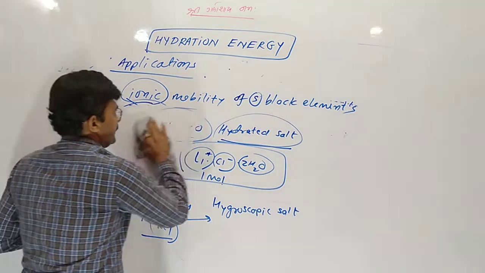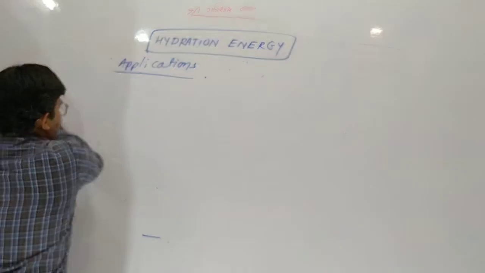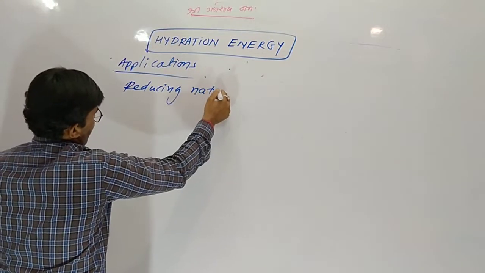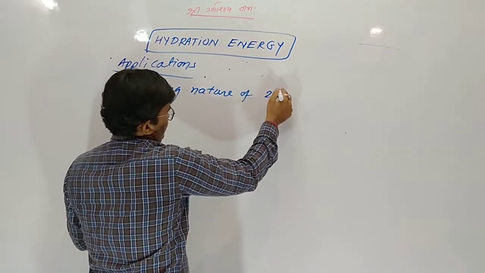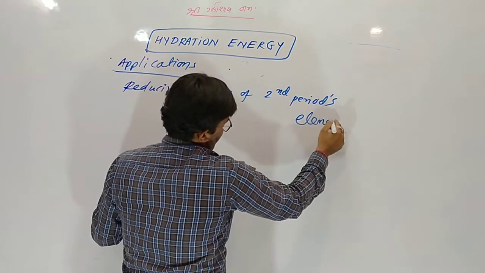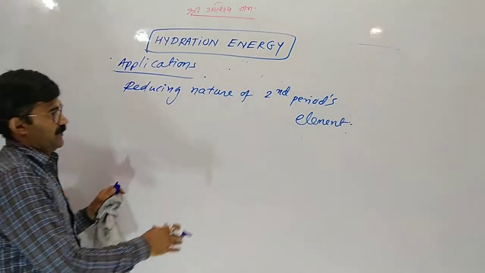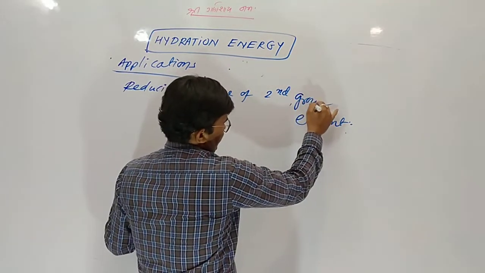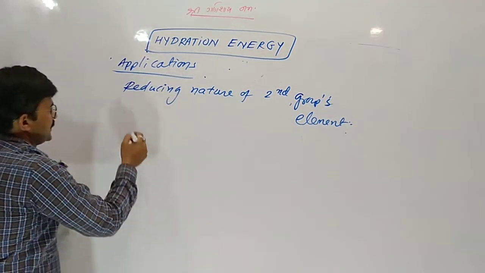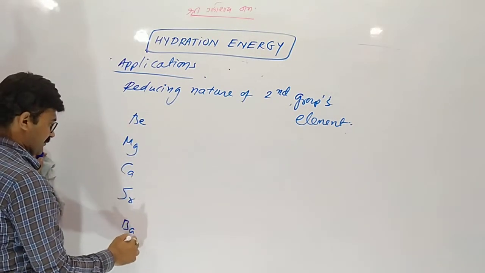Now, reducing nature of the group number second elements. Another application, reducing nature of second group elements, not period. Second group's elements. In the second group: beryllium, magnesium, calcium, strontium, barium and radium.